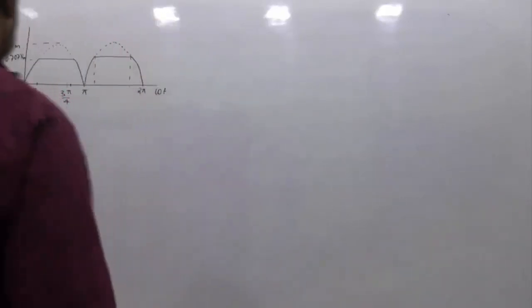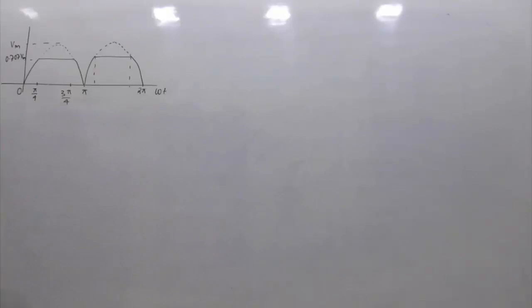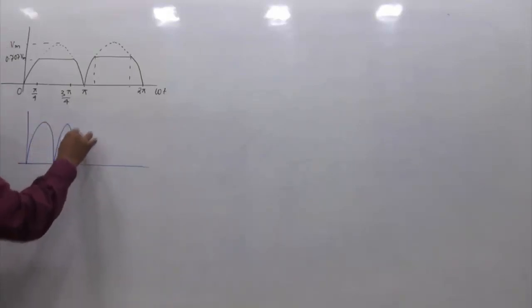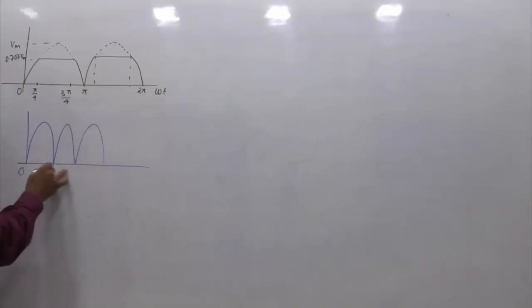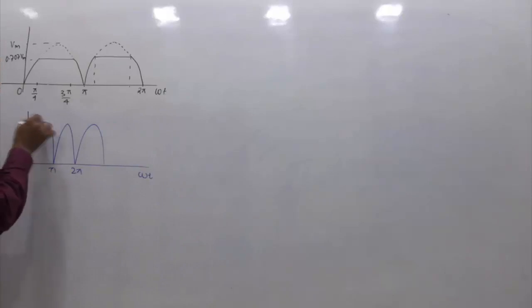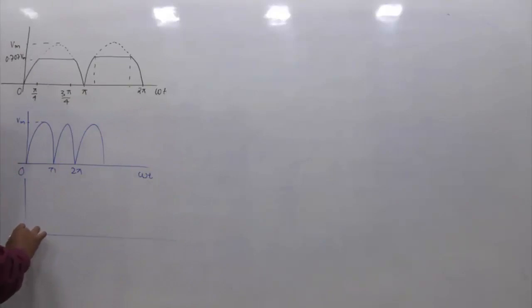So basically, this is the waveform given in the question. Let me summarize what is being given and what we are supposed to find. They are speaking regarding two waveforms. One of the waveforms is a perfectly full wave rectified waveform like this, having period pi. This axis is omega t and this peak amplitude is Vm. And one more waveform is derived by clipping this full wave rectified waveform.